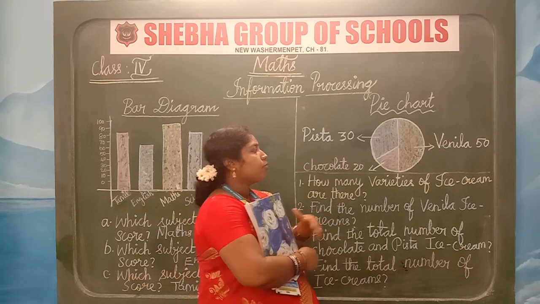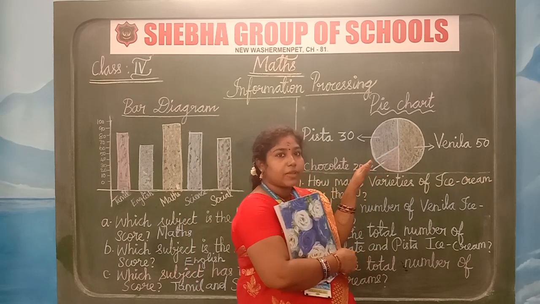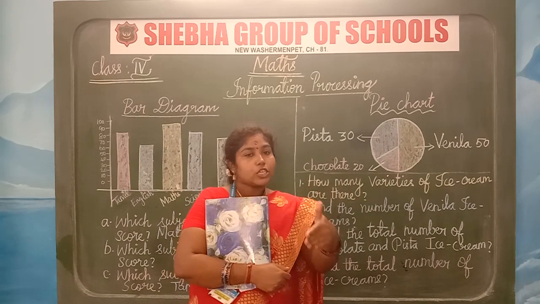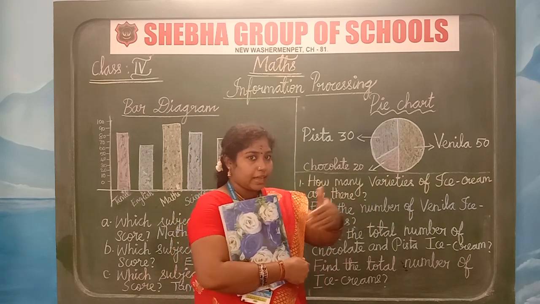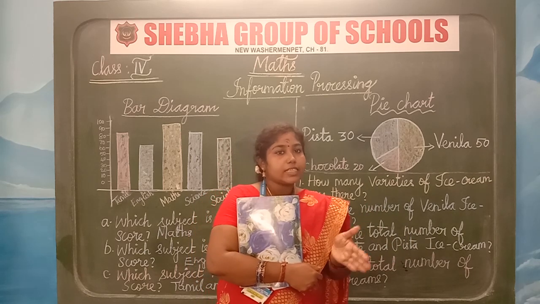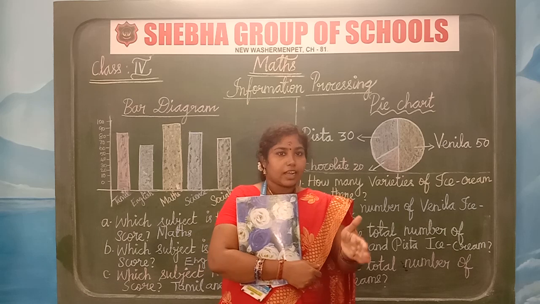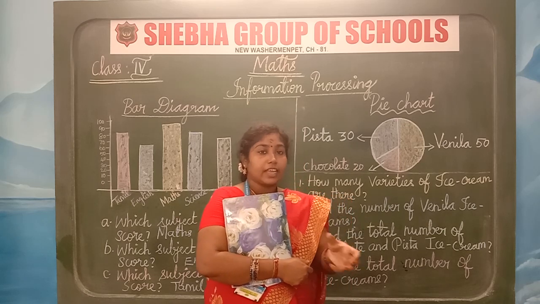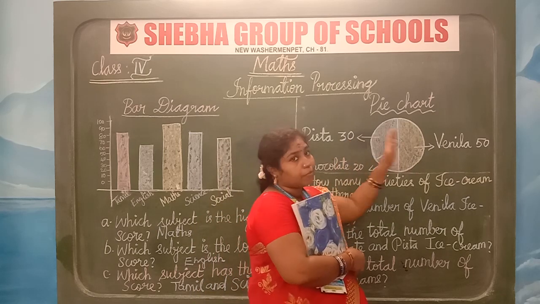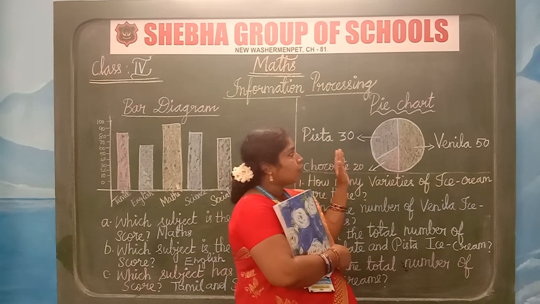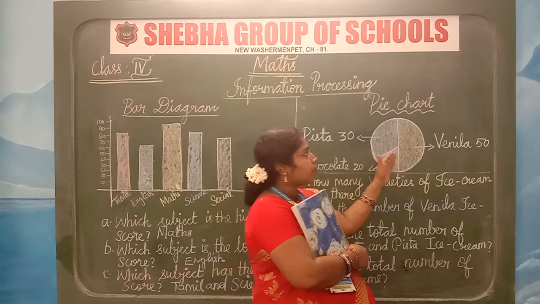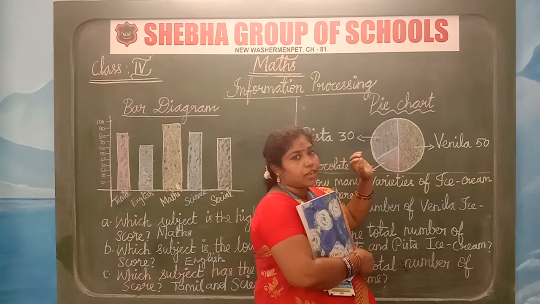Pie chart எப்படி இருக்கும்னா இப்படி pizza. Did you see a pizza, children? So pizzaல எப்படி slices போட்டு வச்சிருப்பாங்க. So that is called a pie. ரவுண்டாக இருக்கும், அதை வந்து ரவுண்டாக இருக்கிறது பை. So when it is sliced, you have seen, அழகாக கட் பண்ணி வச்சிருப்பாங்க. We can take the equal parts, isn't it? So likewise pie chart-ல் represent பண்ணுவாங்க. இந்த information processing-ல் not only in bar diagram, they can represent also in pie chart.